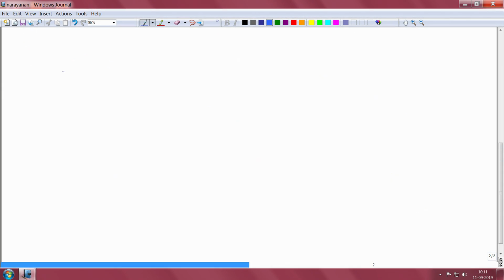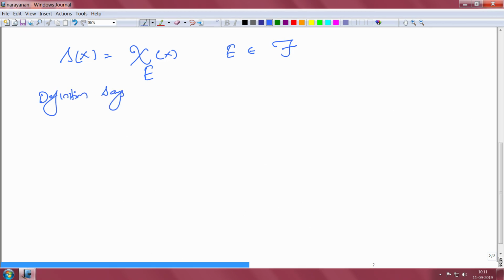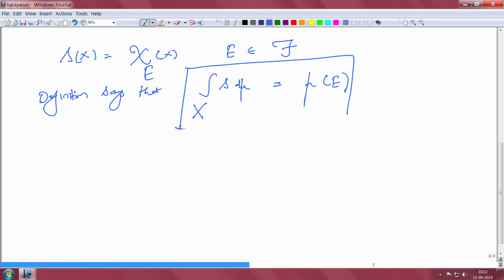So, let us just look at it again. Suppose my simple function is simply an indicator function. I take the indicator or characteristic function of E, where E is some measurable set in script F. Our definition says that the integral over X of S d mu is simply mu of E, the measure of E. So, this is the crucial definition. If S is given by the indicator of E, then the integral is simply the measure of E.